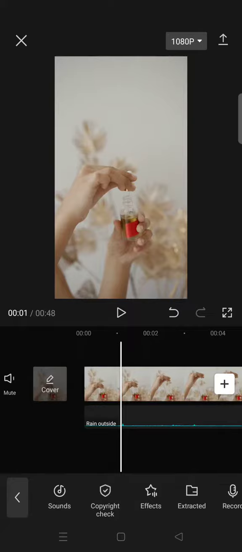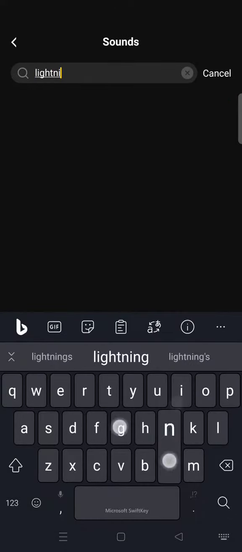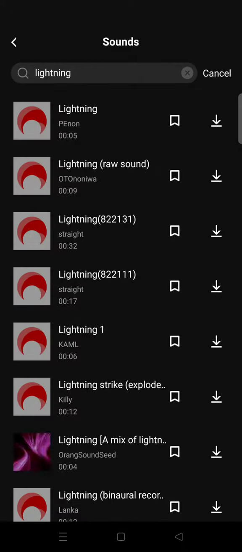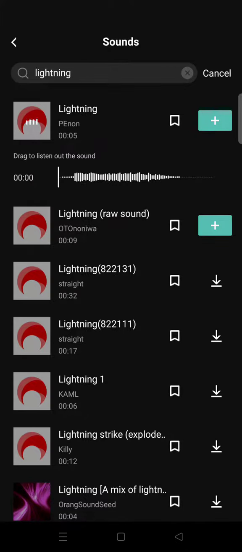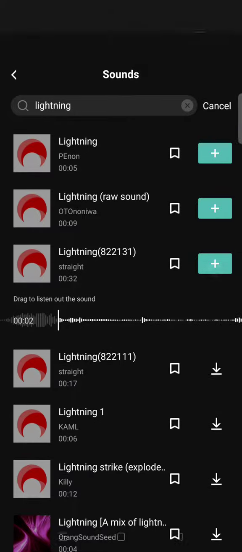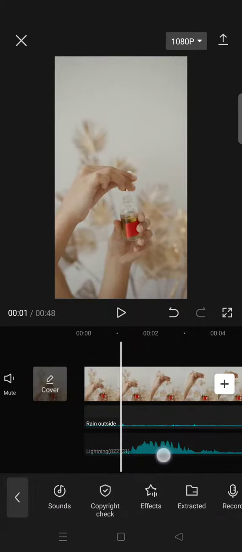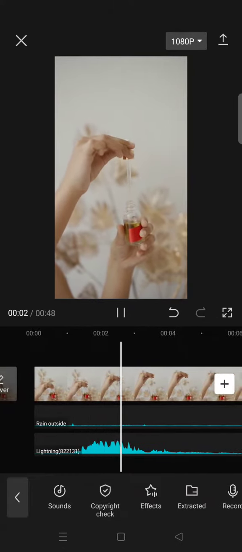And the lightning, just do the same, click on sound and then search for lightning. Okay, then you can choose the one that fits your video the best. Okay, just click on a plus icon again and adjust it as you like, and after that you are done.